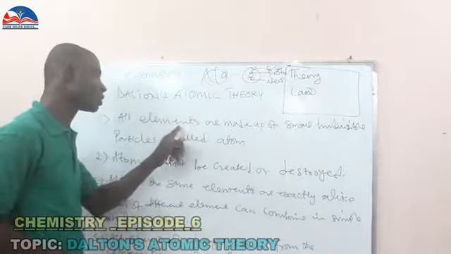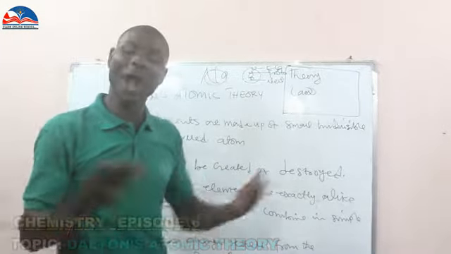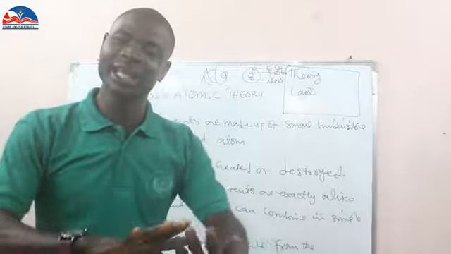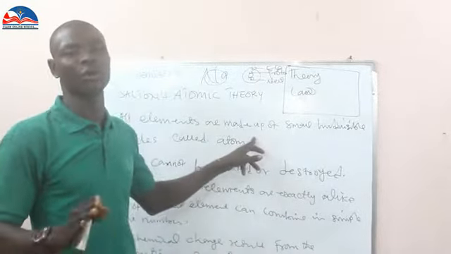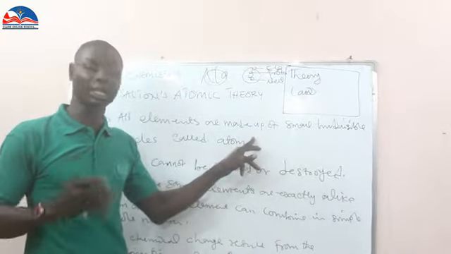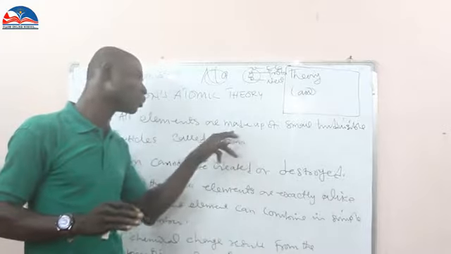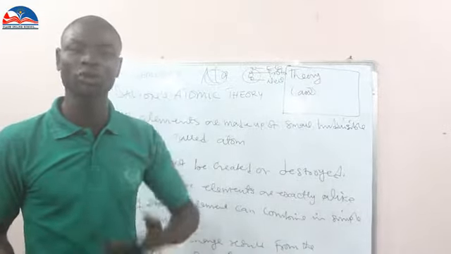This number one theory of John Dalton will not be accepted. Why? Because inside the atom there are other elements. That's the reason why this theory was proved wrong till today. So we no longer use this particular theory of John Dalton in chemistry because of what Rutherford said.